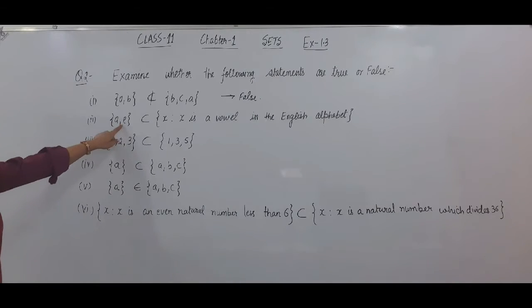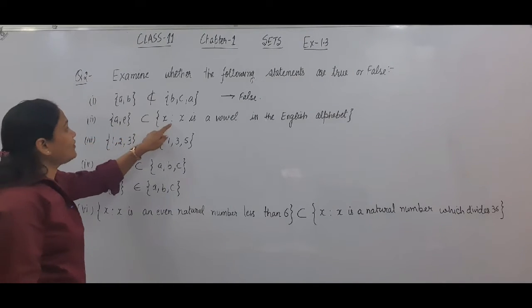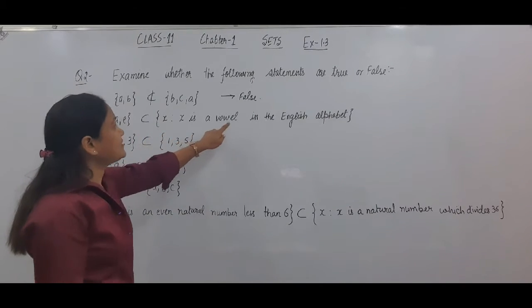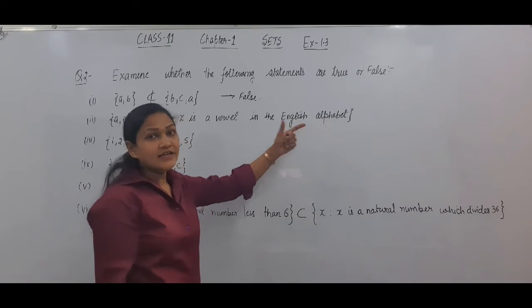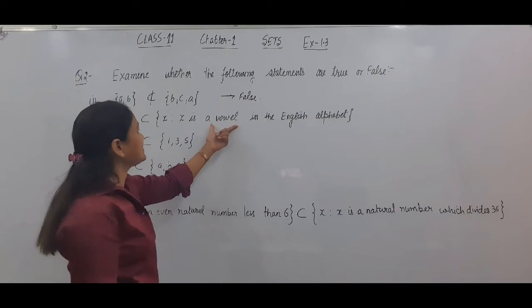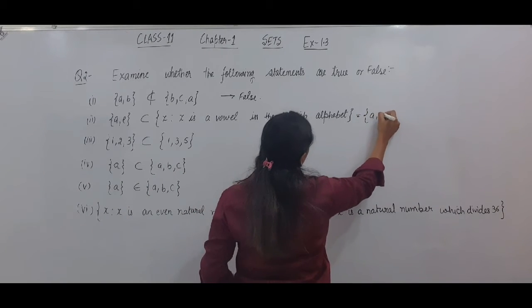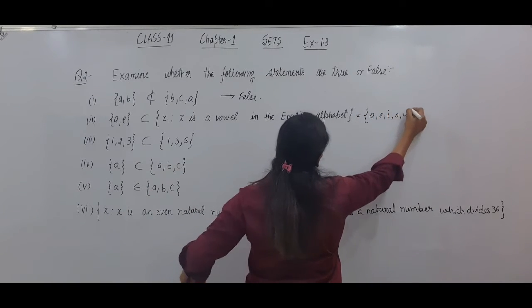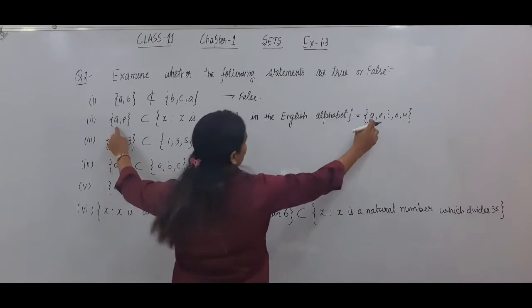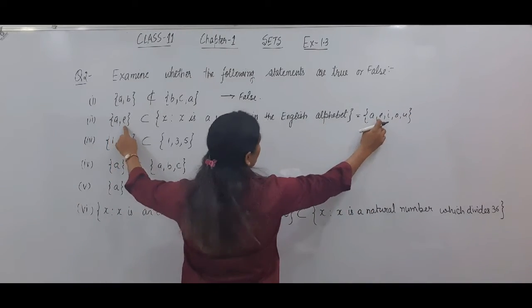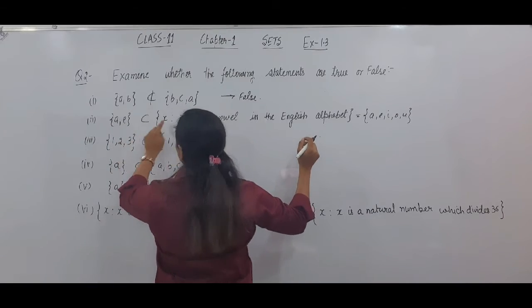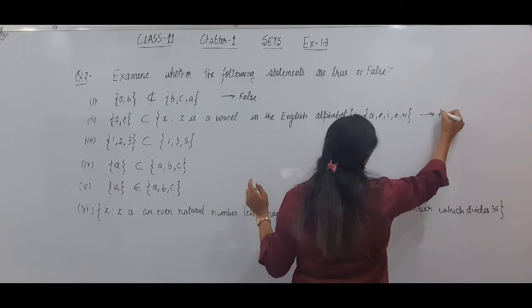Secondly, the set {A, E} is a subset of the set X such that X is a vowel in the English alphabet. ये set आपका क्या होगा? This is the set equals {A, E, I, O, U}, और आप देखेंगे A also belongs to this set, E also belongs to this set. So this set is a subset of this set. So this statement is true.